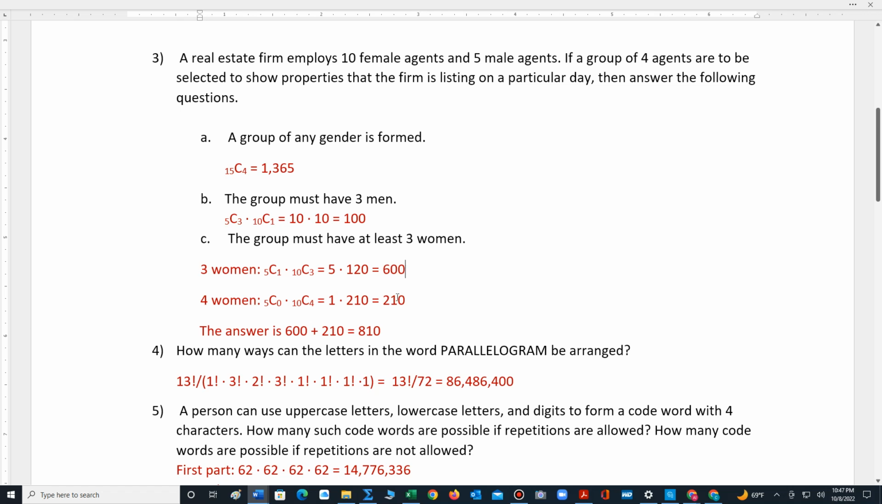We add these two numbers together to get the final answer. 600 plus 210 is 810. So there are 810 different groups that contain at least 3 women.